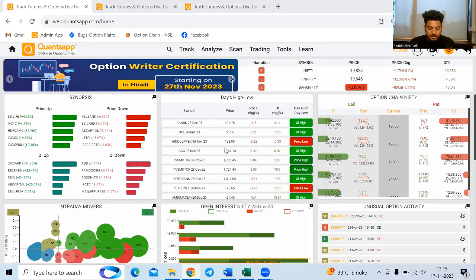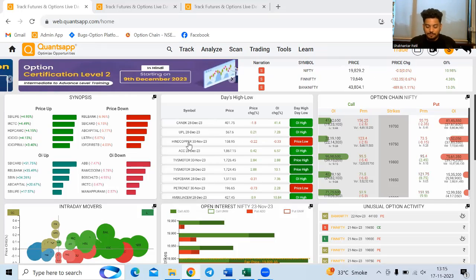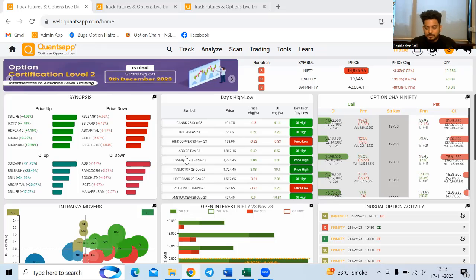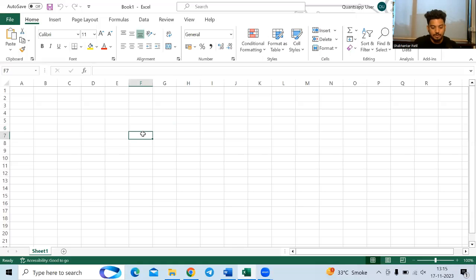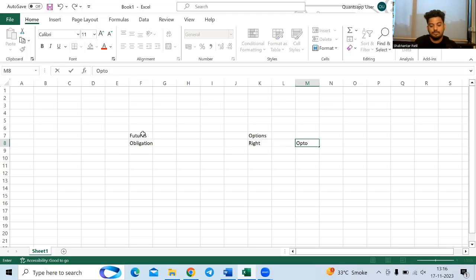So let's start. Now we will not get into definitions and all. First of all, futures will oblige you. So the first thing that you should know is futures will oblige you to do something. With options, you will have a right, as long as you are an option buyer.